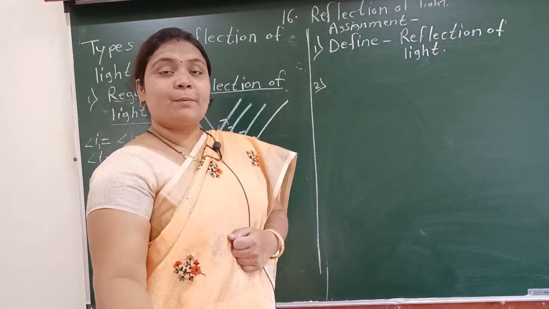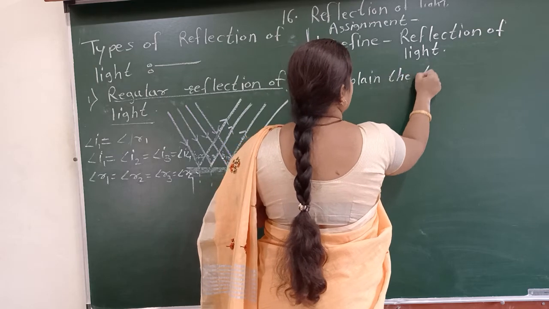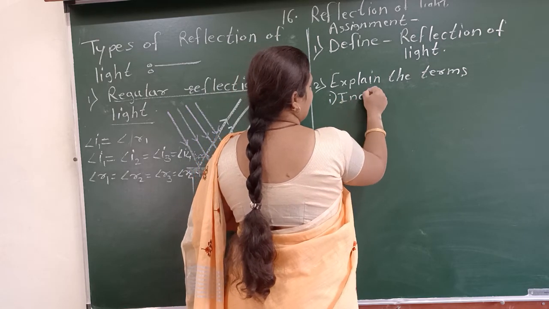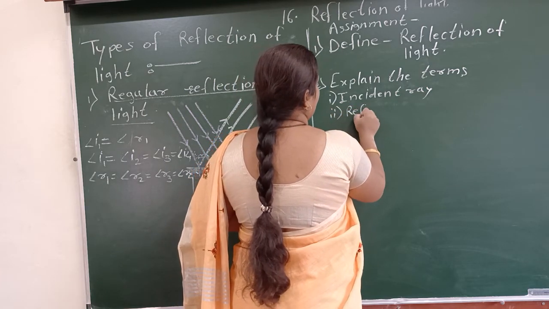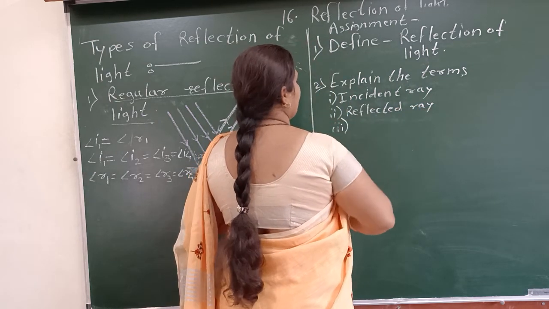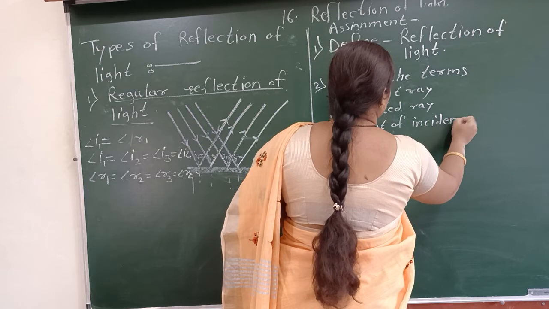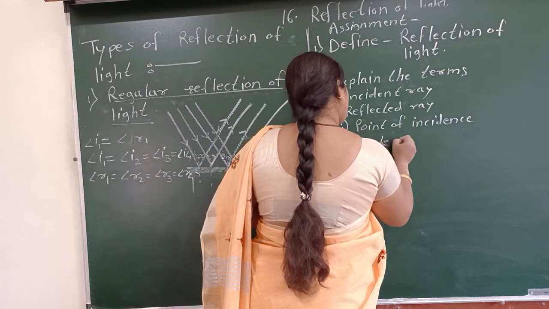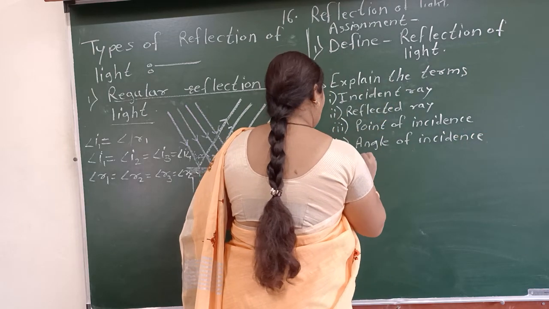Now the second question: explain the terms. First, incident ray; second, reflected ray; third, point of incidence; fourth, angle of incidence; and last, the angle of reflection.